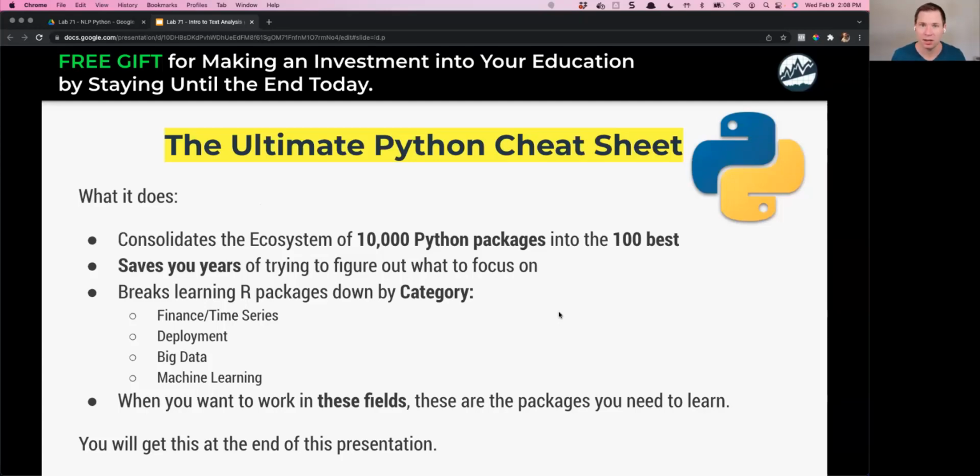So if you're new to Python, or even if you're advanced in Python, it's going to hone you in on which packages to use for different applications like finance, time series, deployment, big data, machine learning, and more. The key here is, if you want to break into these fields, these are the packages that you should focus in on. So you will get that at the end of the presentation.